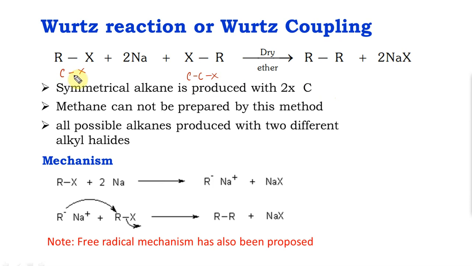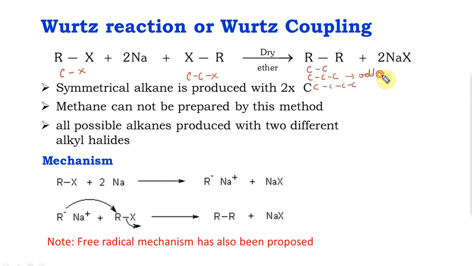Obviously nobody can weigh one molecule, it's impossible. So even if you take 1 mole, that's Avogadro number of molecules. So obviously this will react with 1 more molecule of this and give you ethane. This will react with the ethyl and give you propane, and the ethyl will react with 1 more ethyl and give you butane. This is a problem with Wurtz reaction. It's extremely useful when you want to synthesize a symmetrical alkane. Let's say I want to synthesize only this, I'll use only ethyl. If I want to synthesize only ethane, I'll use only methyl. So Wurtz reaction is not great for